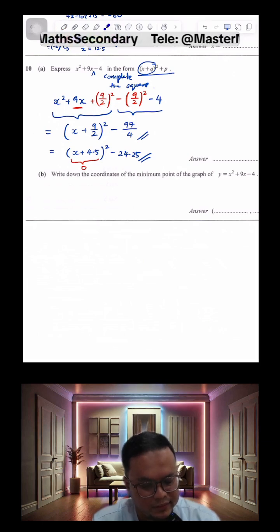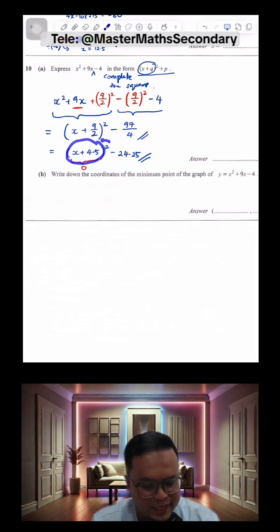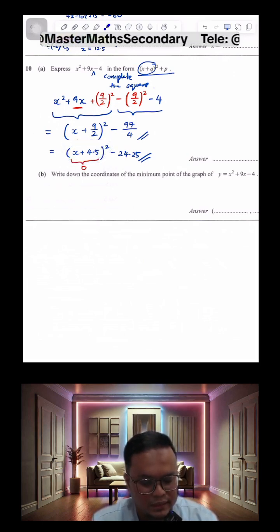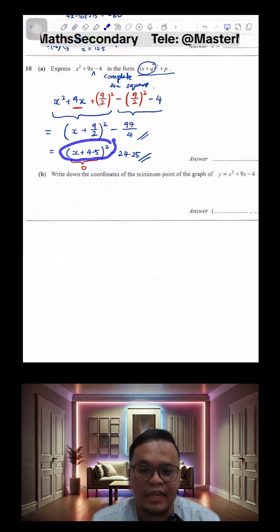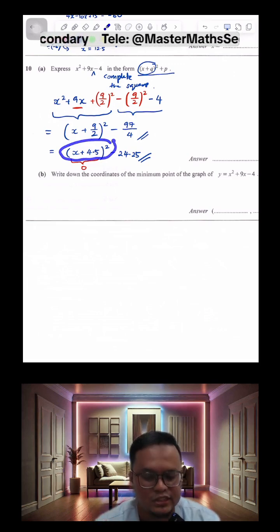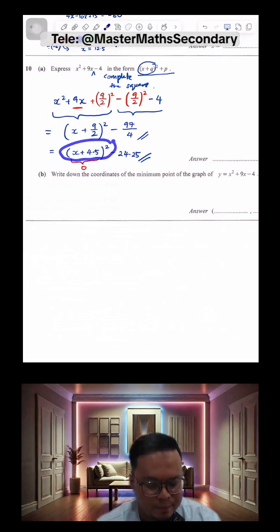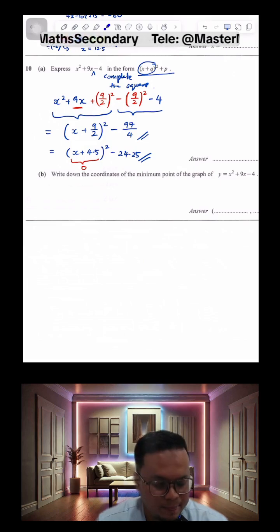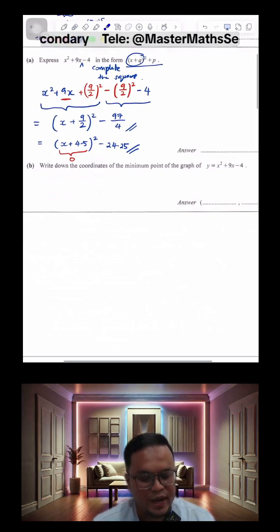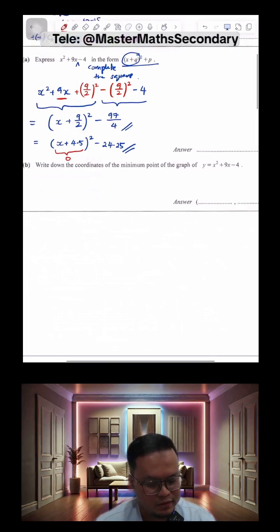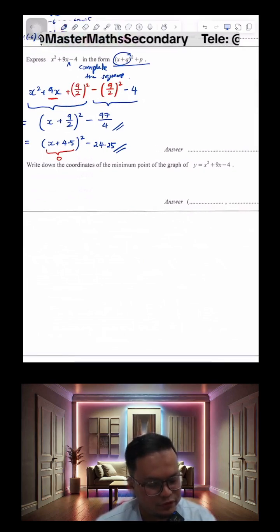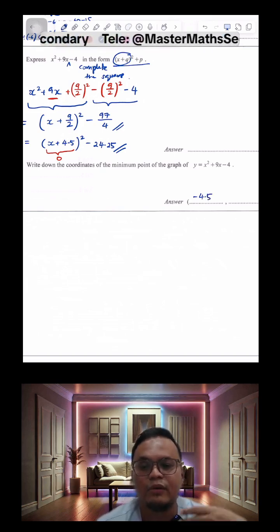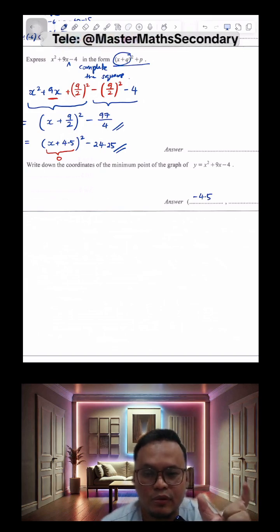Let me just use my highlighter. This perfect square here definitely cannot be negative, but the smallest value that it can be is 0. So the minimum point happens when your x plus 4.5 is 0. For that to happen, your x must be negative 4.5, because negative 4.5 plus 4.5 will add up to 0.